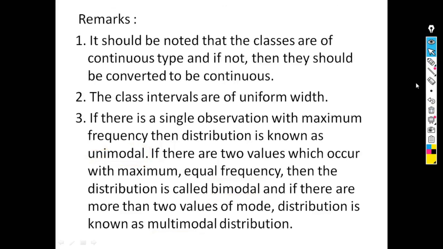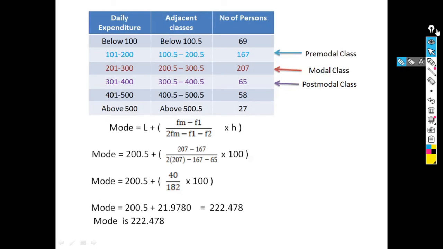Suppose here 207 is the only value which is the maximum, the largest value. So this is an example of unimodal distribution. Suppose instead of 69, the frequency of this class, it is 207. So 207 is repeated 2 times.